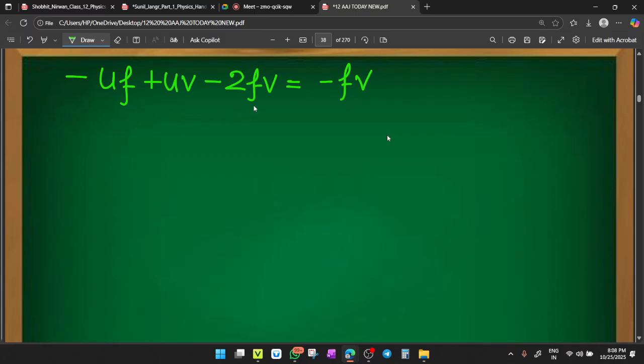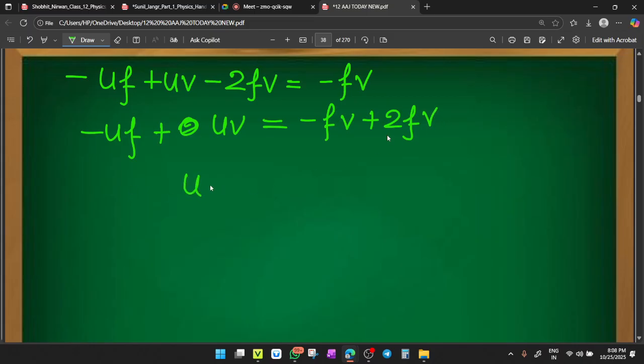So minus Uf plus UV equals minus fV plus 2fV. Agree? So UV equals Uf minus fV plus 2fV. So 2 minus 1 equals plus 1fV. Here it is equal to plus 1fV, and take its transpose to the right side. So it will become Uf.